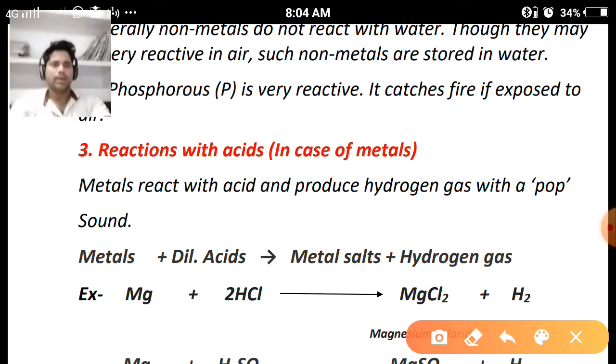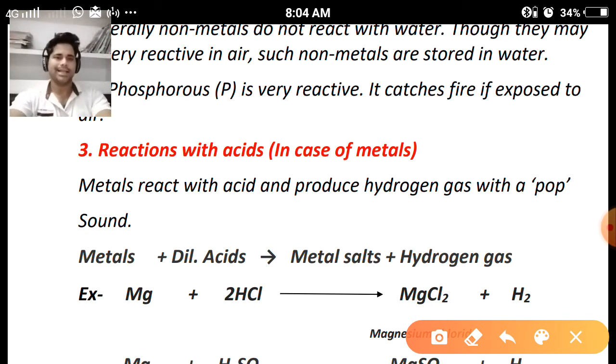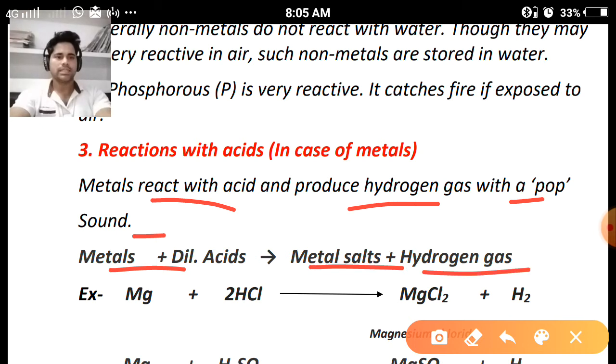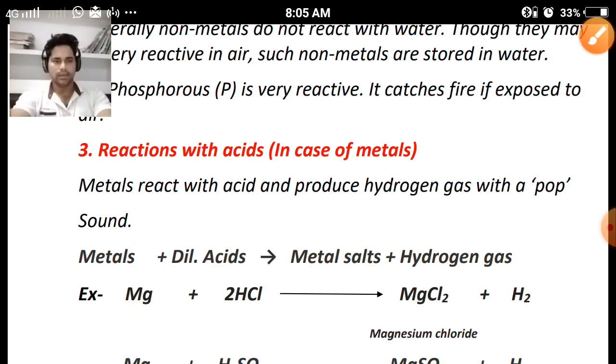Next property, reactions with acids in case of metals. What happens when metals react with acids? Metals react with acid and produce hydrogen gas with a pop sound. So the fundamental equation we can write: metals plus dilute acids form metallic salts and hydrogen gas is liberated. What is the meaning of dilute? The amount of water is in excess. So magnesium will react with hydrochloric acid. Magnesium chloride, a type of salt, will be formed, and hydrogen gas will be liberated.